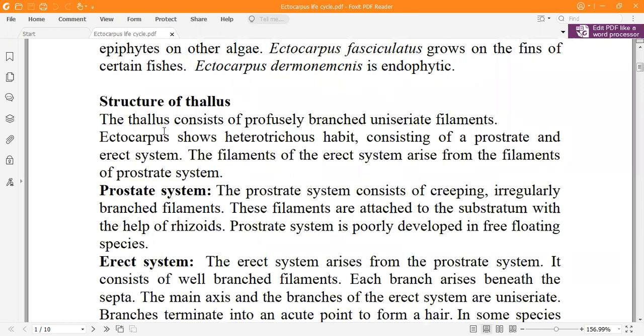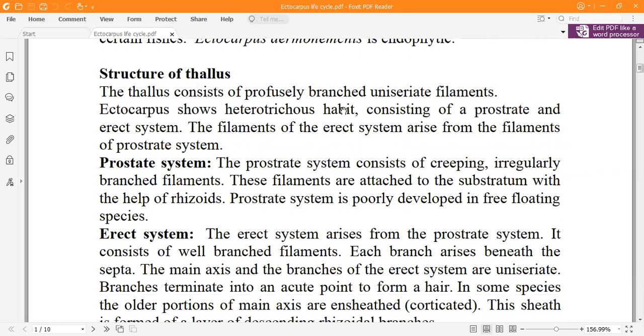The Ectocarpus thallus consists of profusely branched uniseriate filaments, as it shows the heterotrichous habit. Heterotrichous habit means it consists of a prostrate and an erect system. The filaments of the erect system arise from the filaments of the prostrate system. The prostrate system consists of creeping, irregularly branched filaments which are attached to the substratum with the help of rhizoids. And this prostrate system is poorly developed in some of the free-floating species.